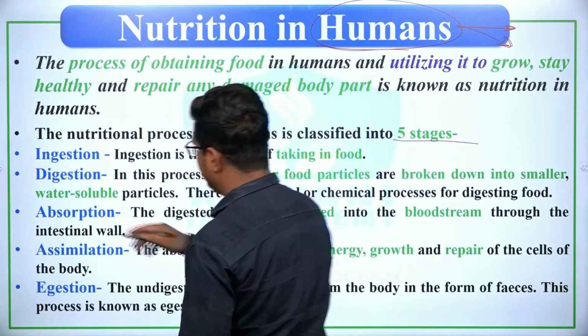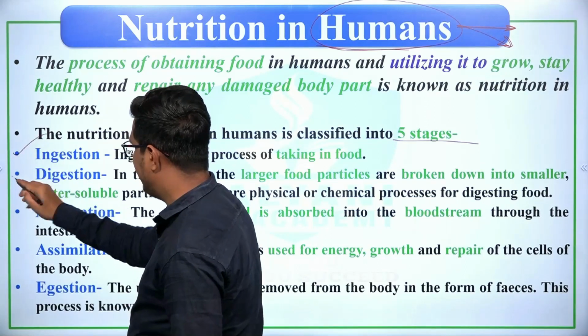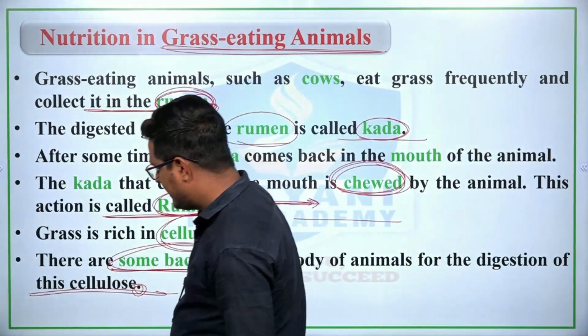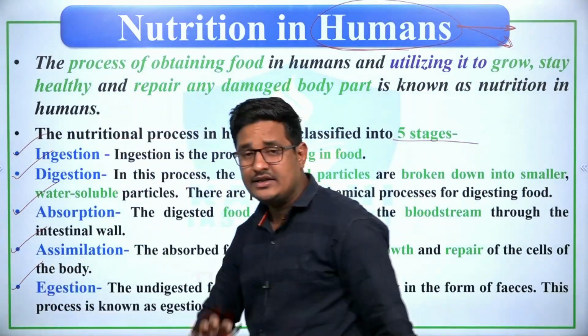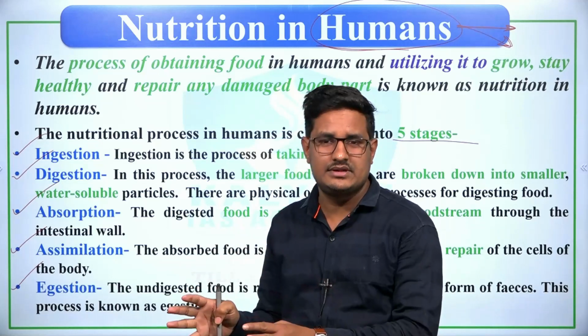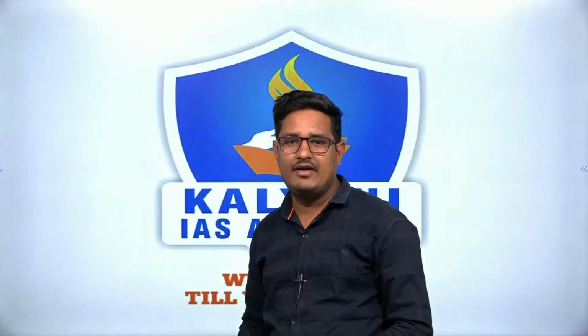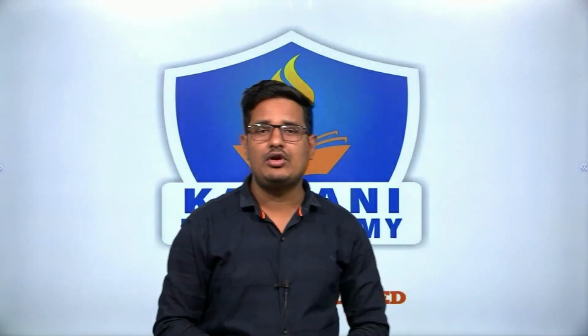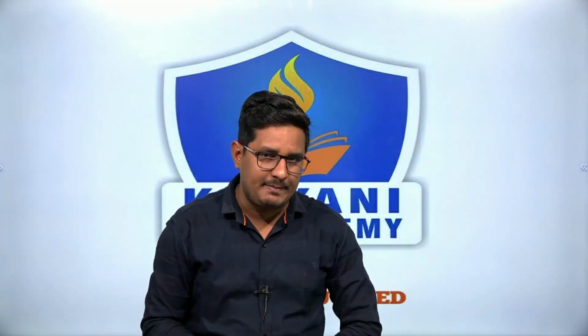The first is ingestion, then digestion, then absorption, then assimilation, and then egestion, right. And we have studied this topic in detail in the digestive system of humans. So in this way we have studied the topic of nutrition in depth, right.